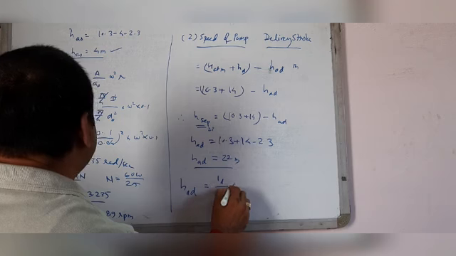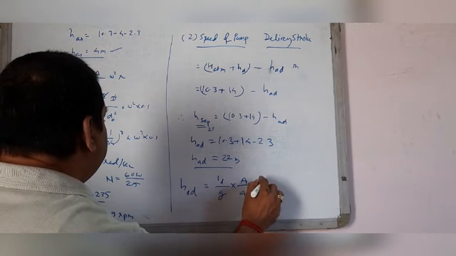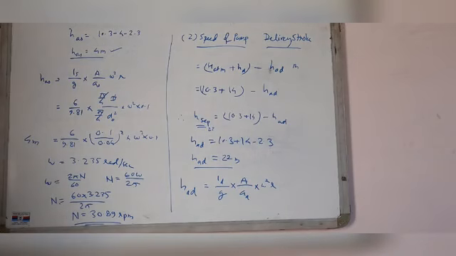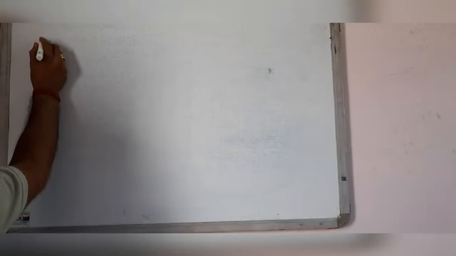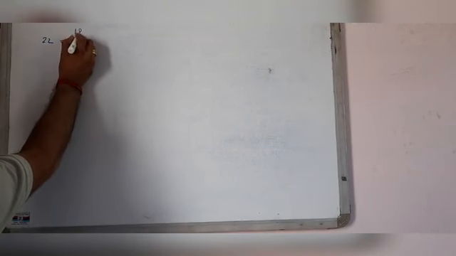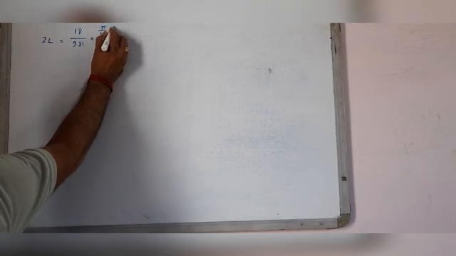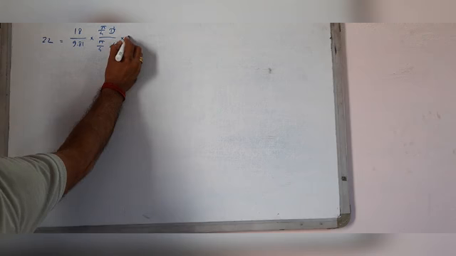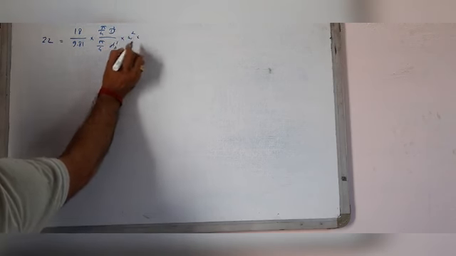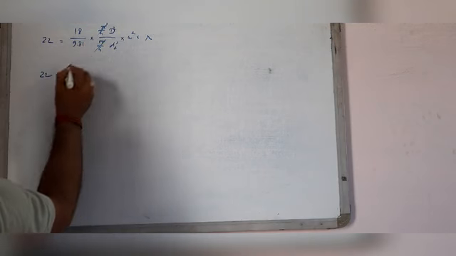Now HAD can also be given as HAD equals LD by g into A by AD into omega square R. Putting the values here, HAD is given as 22 meter, equal to 18 by 9.81 into pi by 4 D square by pi by 4 d square into omega square into R. Then, putting in all the values, the pi by 4 cancels.